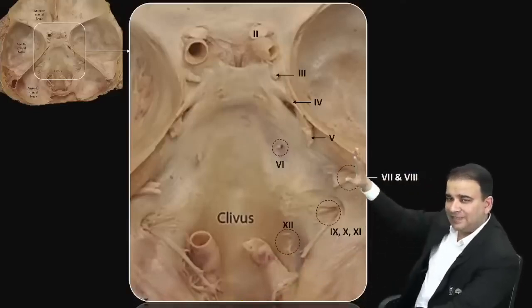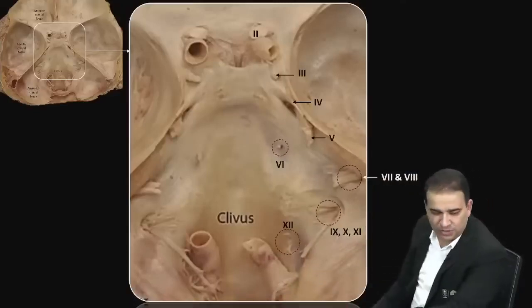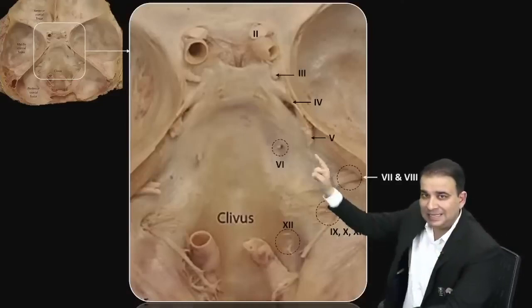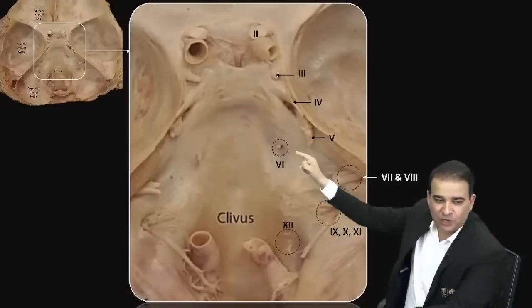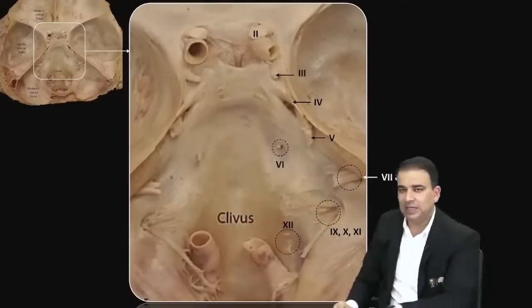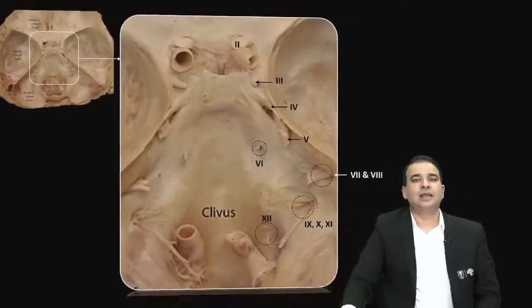So I believe that in this picture, if again this question is ever asked, the main thing is this nerve here. The sixth nerve, identification of the sixth nerve, guys. Sixth nerve identification, that is the nerve present on the clivus.